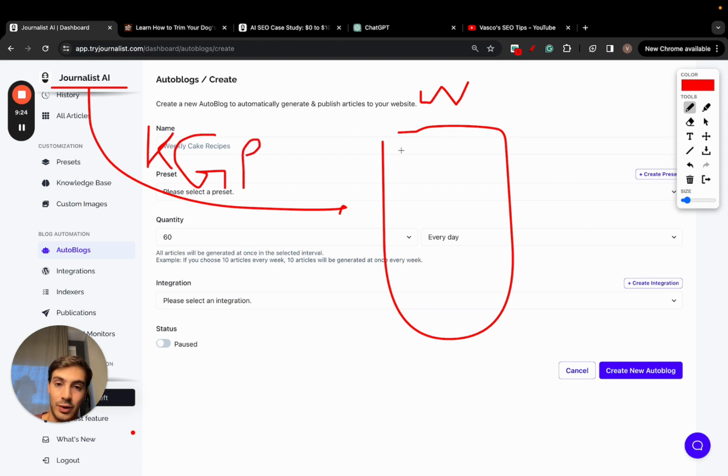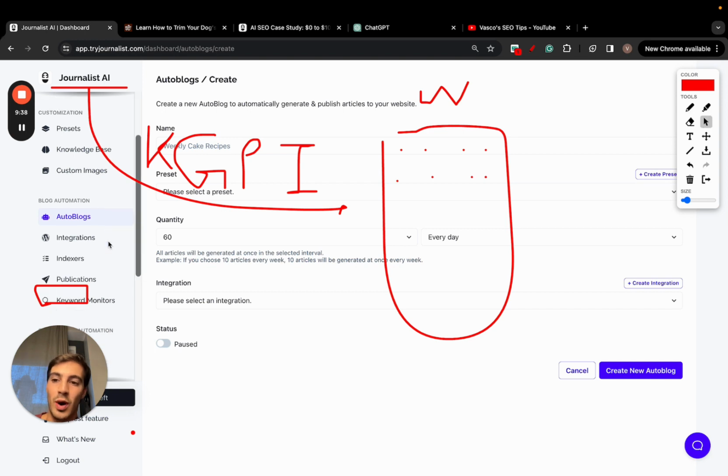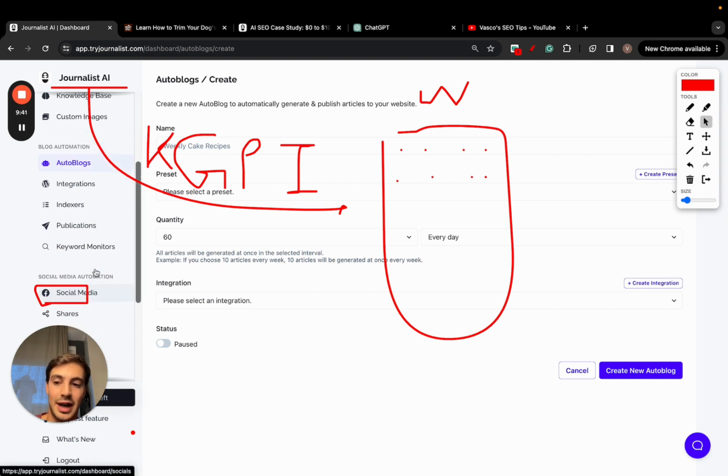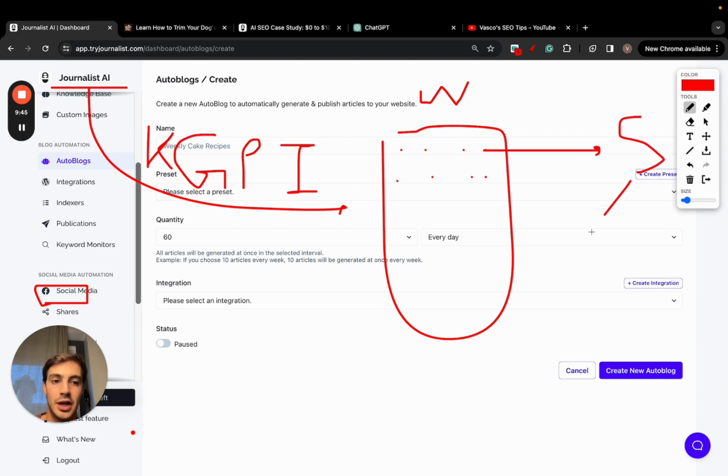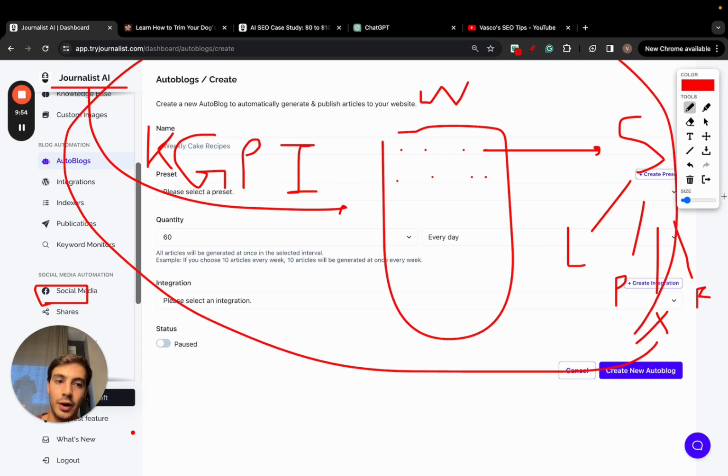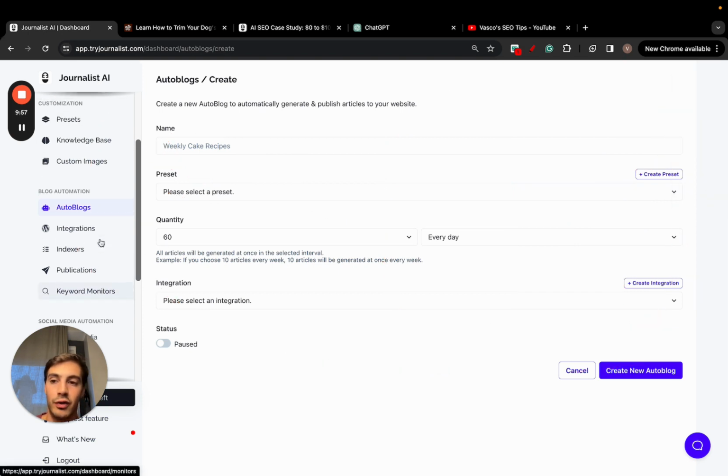Now, after they're published, you can also do the content indexing. If you go here to indexers, you can set up an indexer so that every time an article is posted to your site, you automatically send it to Google so it can be indexed faster. On top of that, once they're published, you can go here to social media. As such, you can have all these articles be syndicated to your social media platforms: your branded LinkedIn page, your Pinterest, your X, which was Twitter before, your Facebook page. All this done automatically for you on autopilot. So it's super, super powerful what you can do with this.